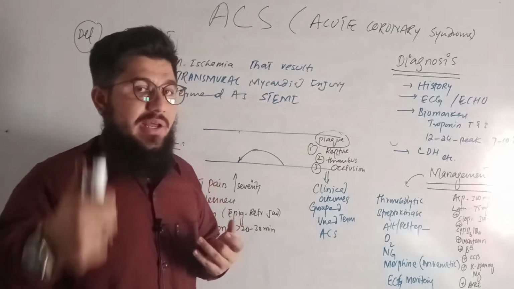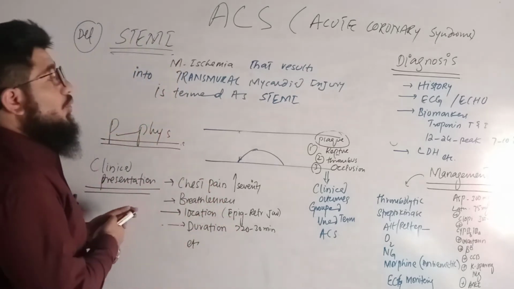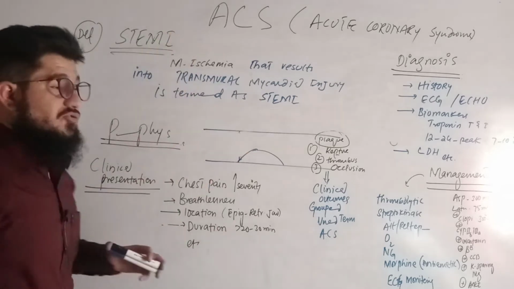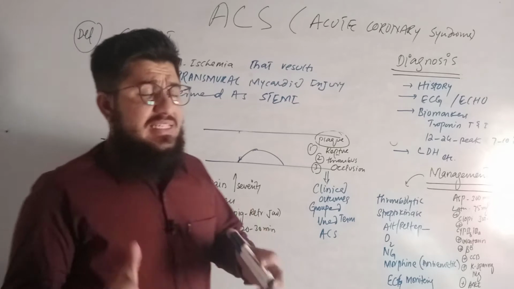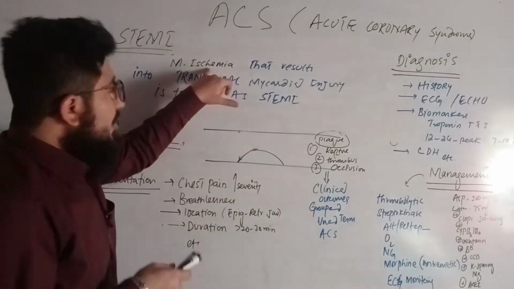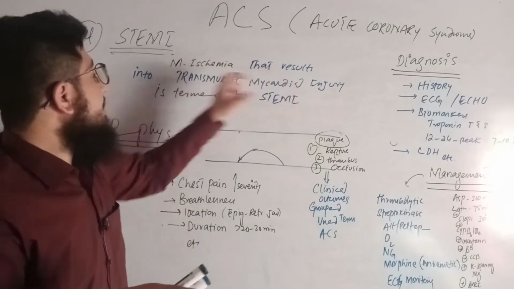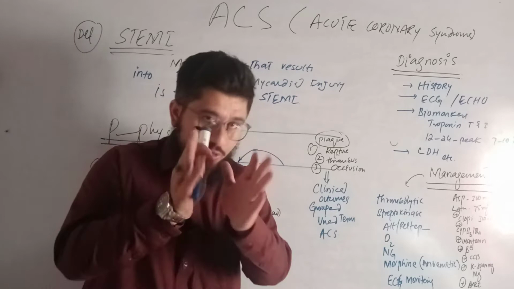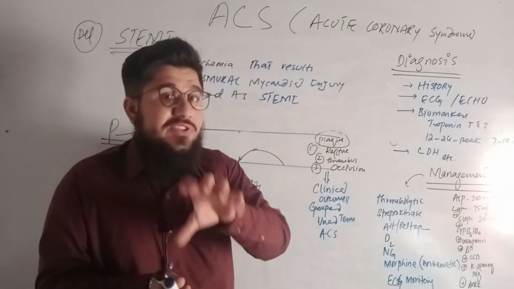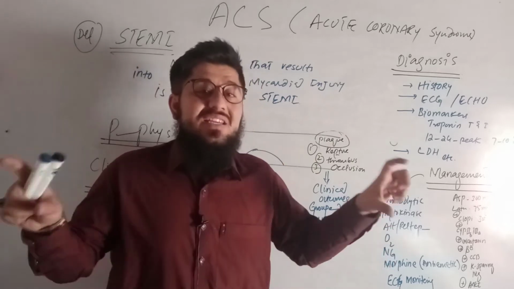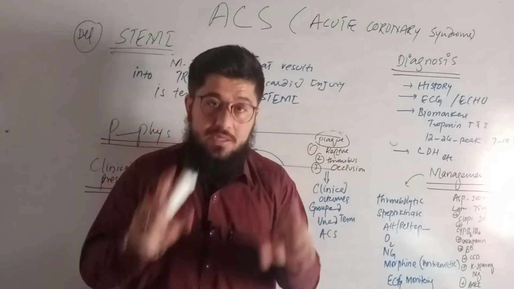You can check that out if you want to study or learn that. Coming to the point, STEMI. What is STEMI? Very simple. ST elevation myocardial infarction. How to define it? Myocardial ischemia that results in transmural myocardial injury is termed as STEMI. Due to myocardial ischemia, if the result is transmural myocardial injury, that is called STEMI.